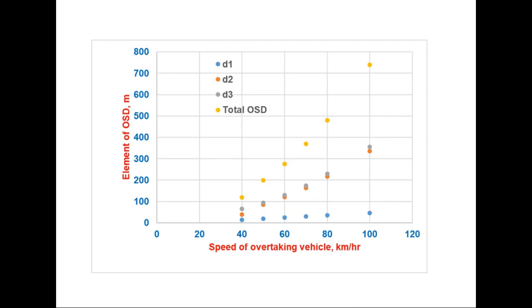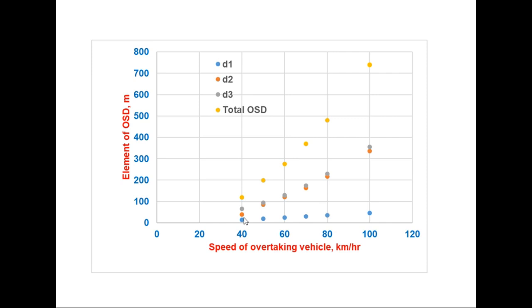Now these distances D1, D2, D3 and total distance will depend upon the speed of overtaking vehicle. D1 changes very little with the speed of overtaking vehicle because it is only during the reaction time, and reaction time is only 2 seconds, and it depends upon VB.